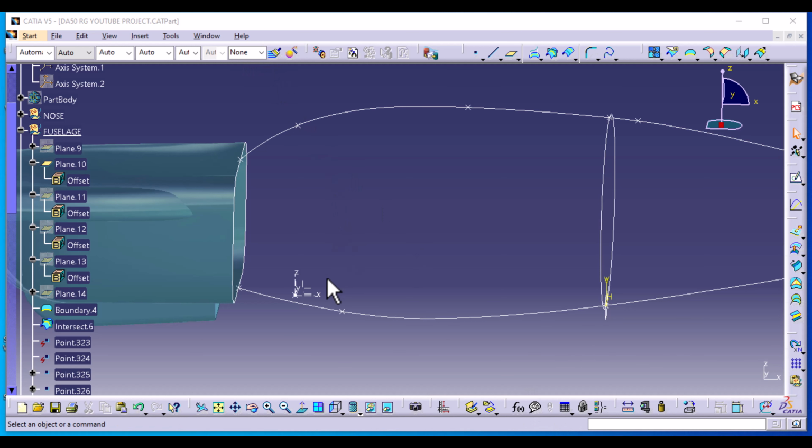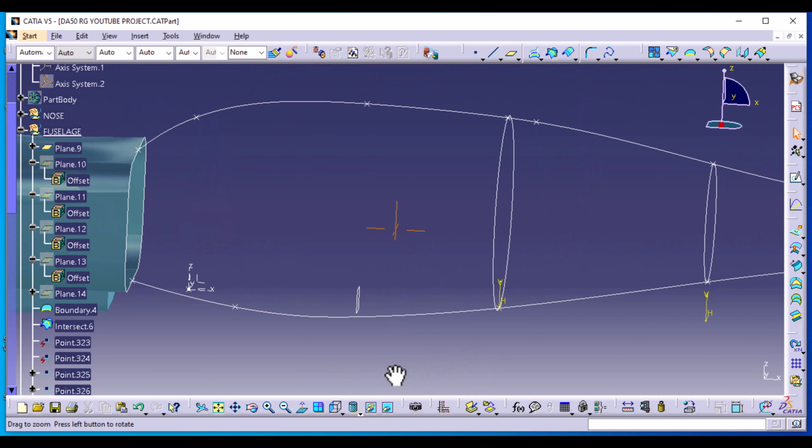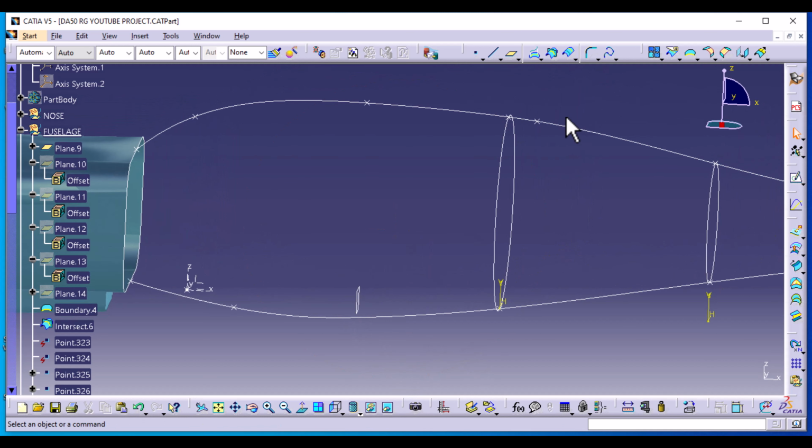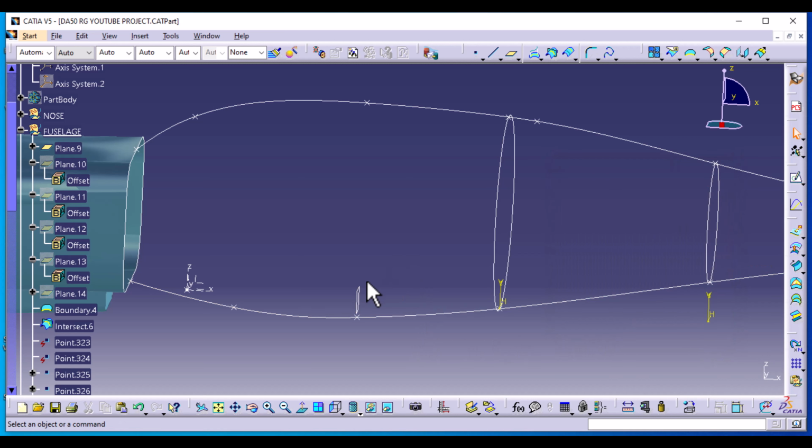We're going to once again show the first plane that we created, and we need to create a control point here. So go to wireframe, intersect this join with the new plane. Select OK. And then we're going to sketch plane 9.